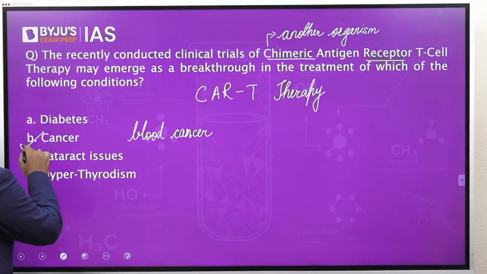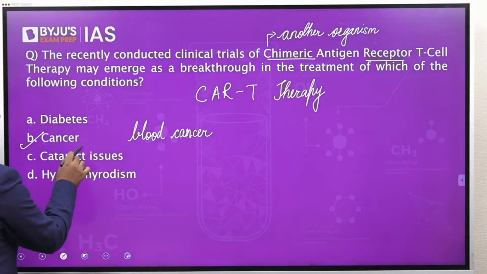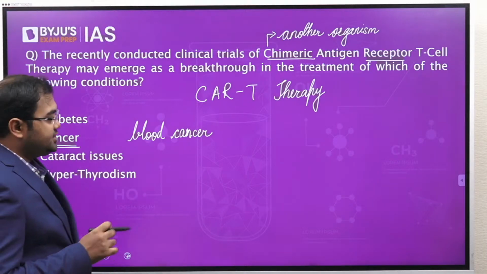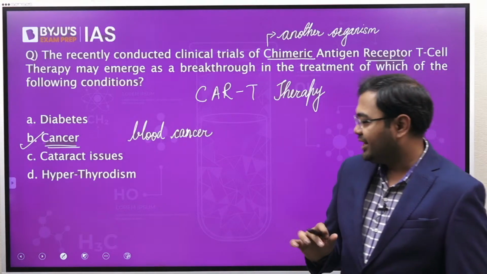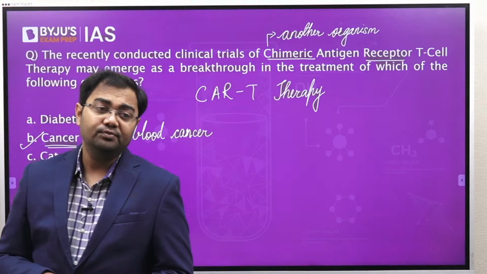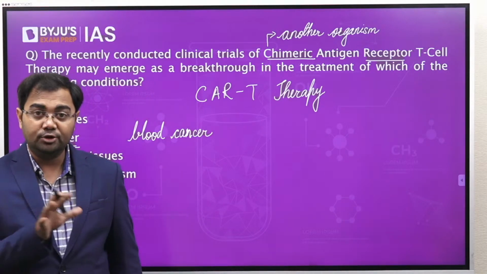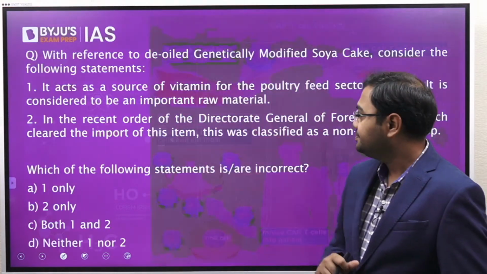So where exactly will we be using CAR T therapy? We can use CAR T therapy in the treatment of cancer. Specifically, it has been tested against blood cancer. So it might be able to help there, and we are looking at a future where for the first time we have a very promising technology that can help against blood cancer.